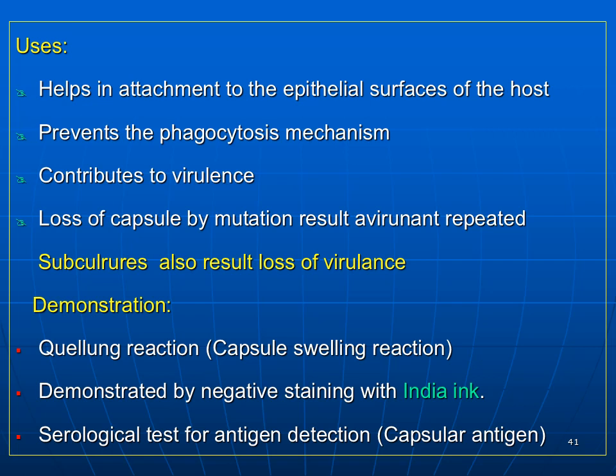How do you demonstrate the capsule? The capsule can be demonstrated by the Quellung reaction. What is this Quellung reaction? You will see capsular swelling when it is treated with homologous antisera. You can also demonstrate the capsule by negative stains using Indian ink. You can also use the capsule in serological tests for antigenic detection. The capsular antigen can be detected by serological tests to diagnose the particular disease.